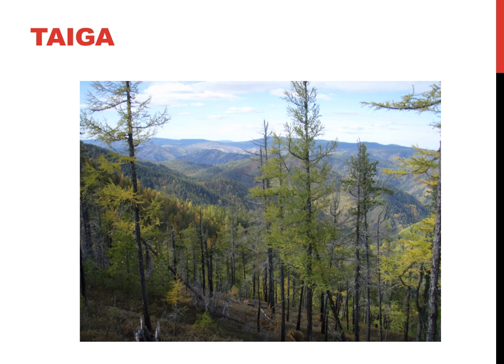The taiga, like the tundra, is found at very high latitudes. Taigas are typically dominated by gymnosperms or conifers. Those are cone-producing trees. The temperatures and precipitation of the taiga would range from a 1 to a 2 on a scale of 5. Significantly more life can be sustained because of the increased water availability and seasonal temperatures.